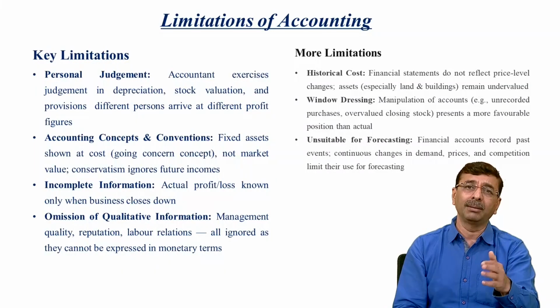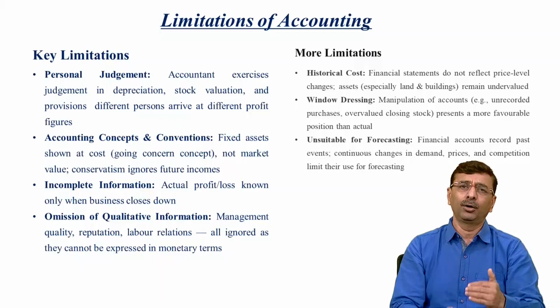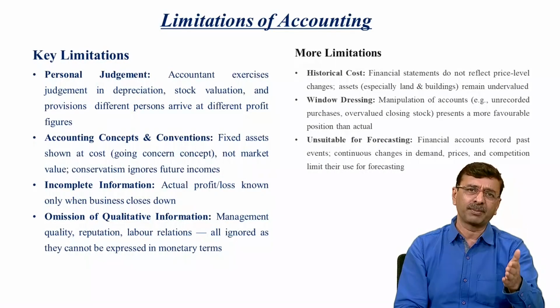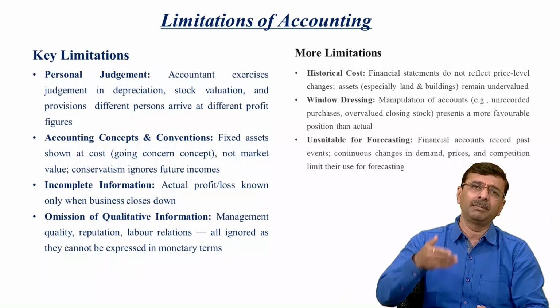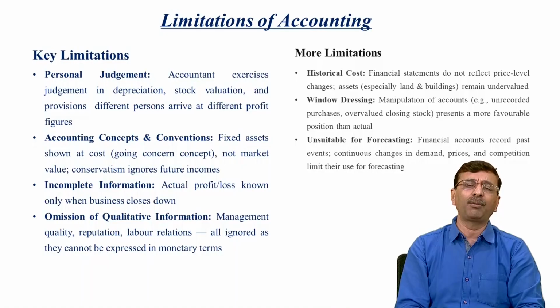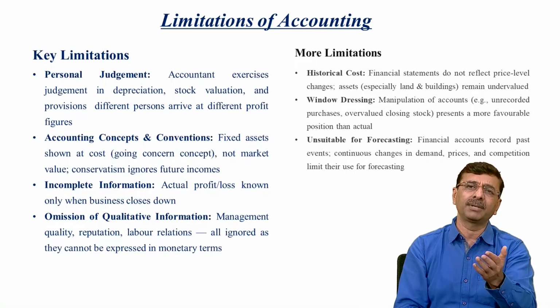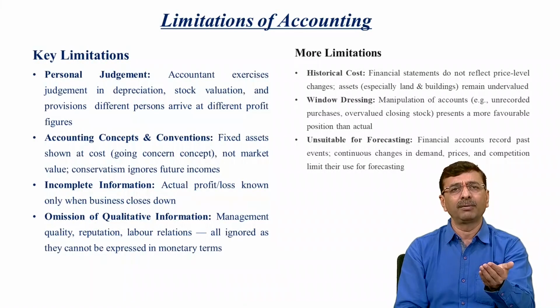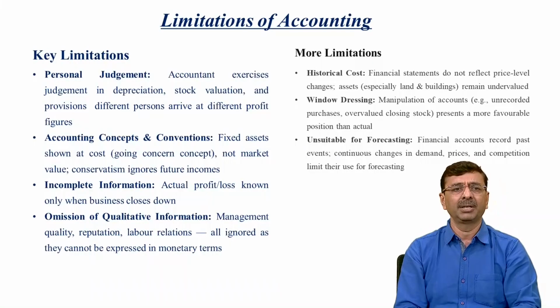There is no problem there, but certain assets whose values are continuously increasing are never recorded at an inflated value in the books of account. This is because of the concept and convention that they are always recorded at cost price. So this is also one of the limitations.